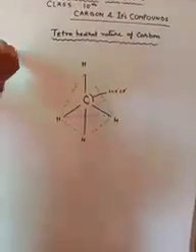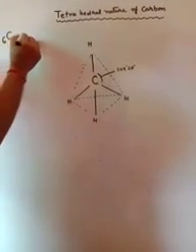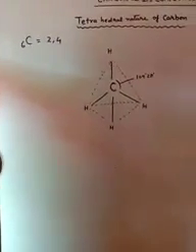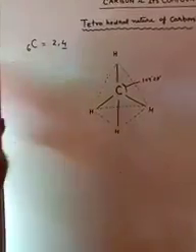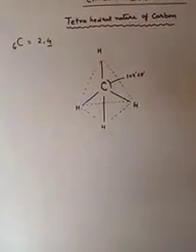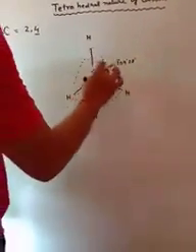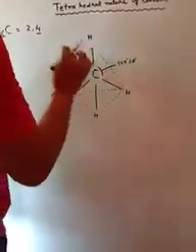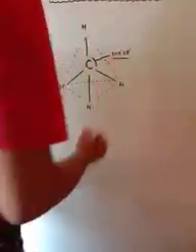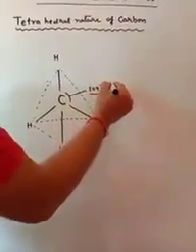First, as we know, carbon has atomic number 6 and its electronic configuration is 2, 4 as per the Bohr-Bury concept. And this 4 shows the valency of the carbon. Now, the 4 valencies which are attached with the carbon have a very specific angle, and that angle is 109 degrees and 28 minutes.